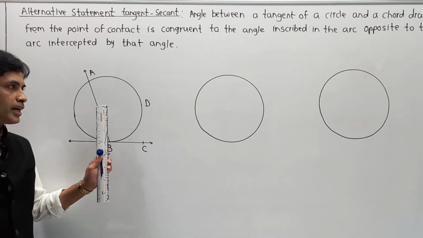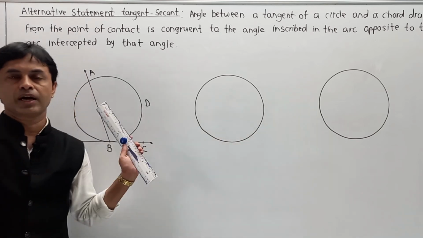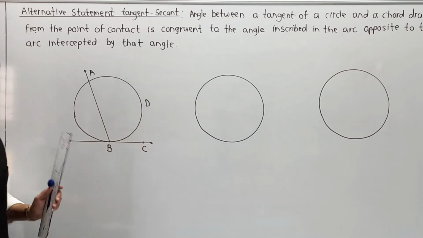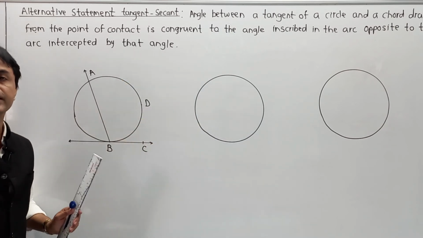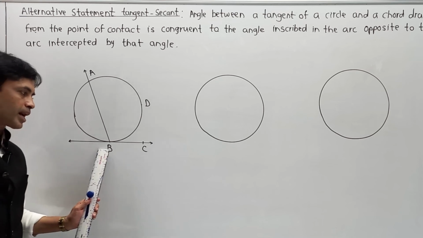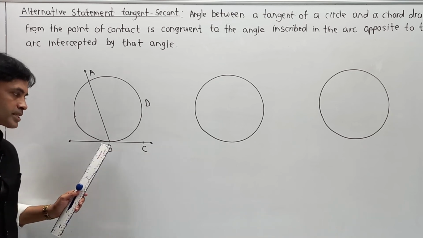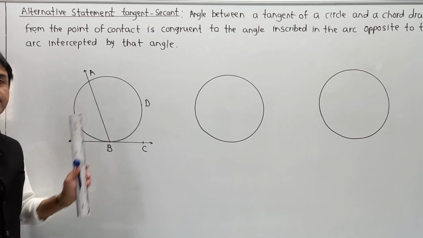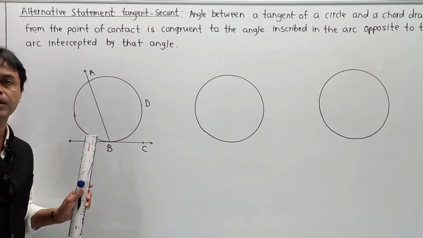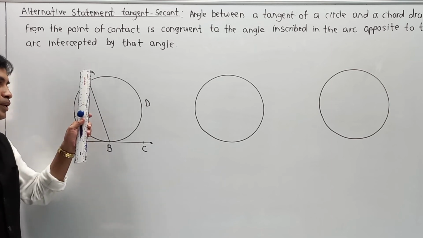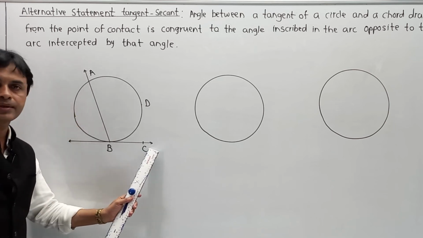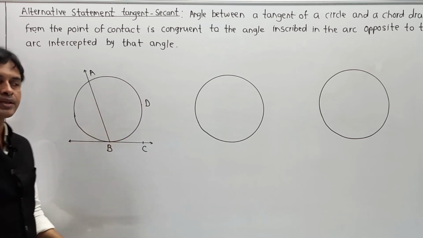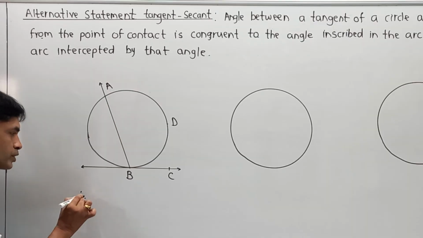Now student, let us say I have drawn three circles in front of you, so that we can understand the meaning of this statement. Recently we have completed the tangent secant theorem. Here I have drawn a tangent BC which touches the circle at B. There is AB which is a secant, and the center is somewhere over here. We are not interested in the center. So we know that angle ABC is half of ADB.